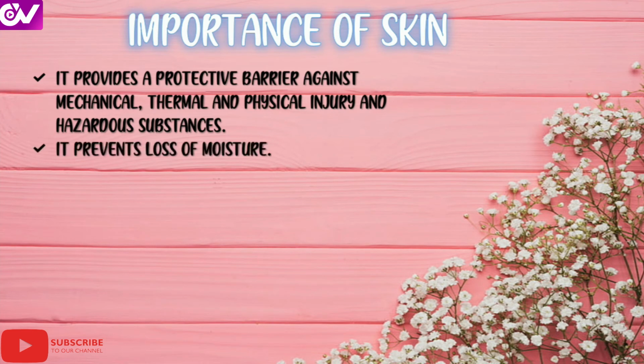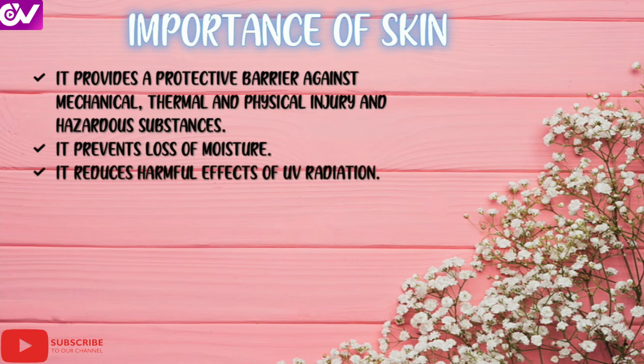It prevents loss of moisture. It reduces harmful effects of UV rays. UV rays are the rays that we receive from the sun. If they directly attack our body parts, then we may get damage. So the skin acts as a protective shield and covers our body parts from the UV rays.